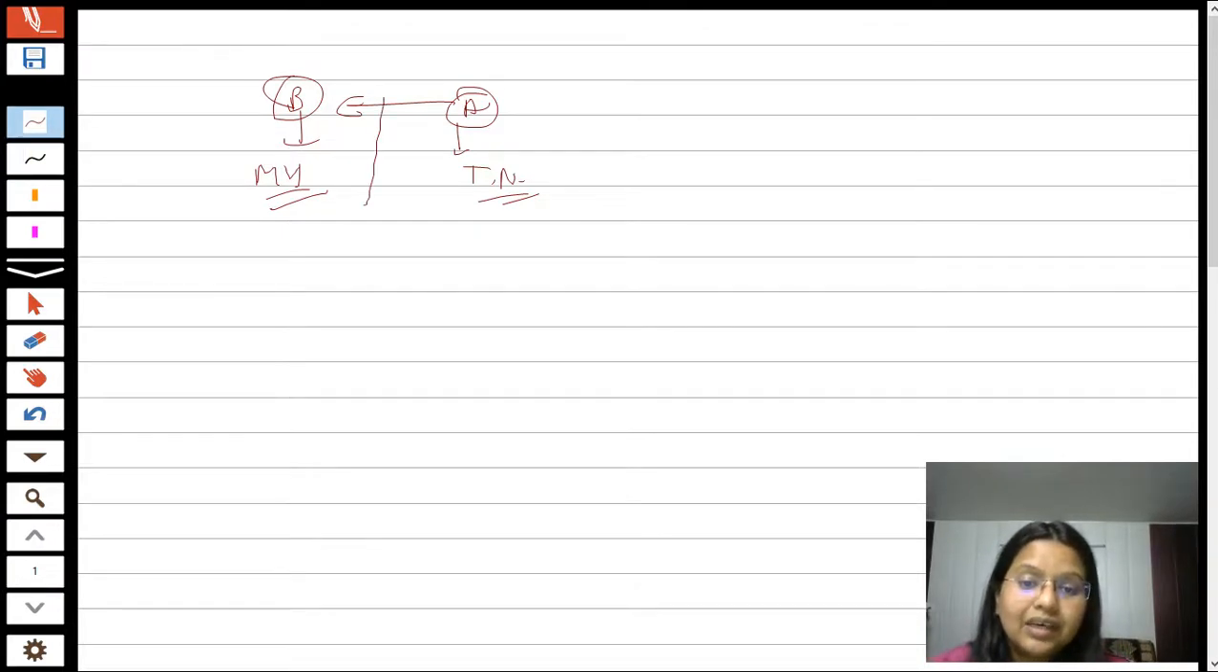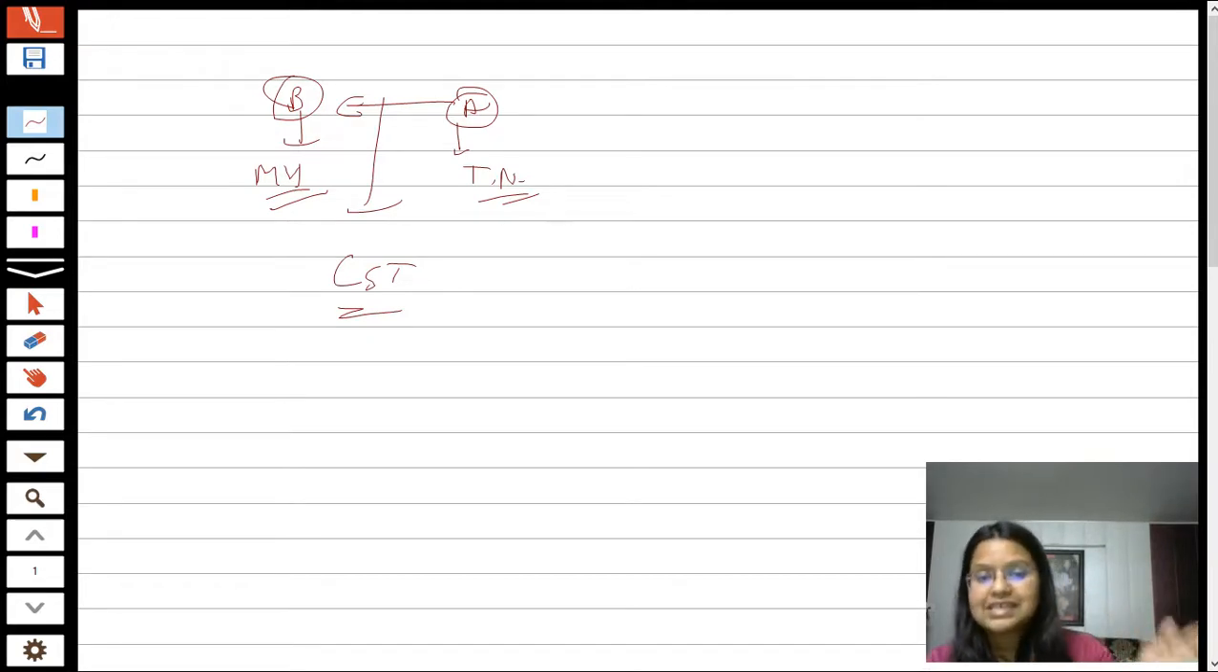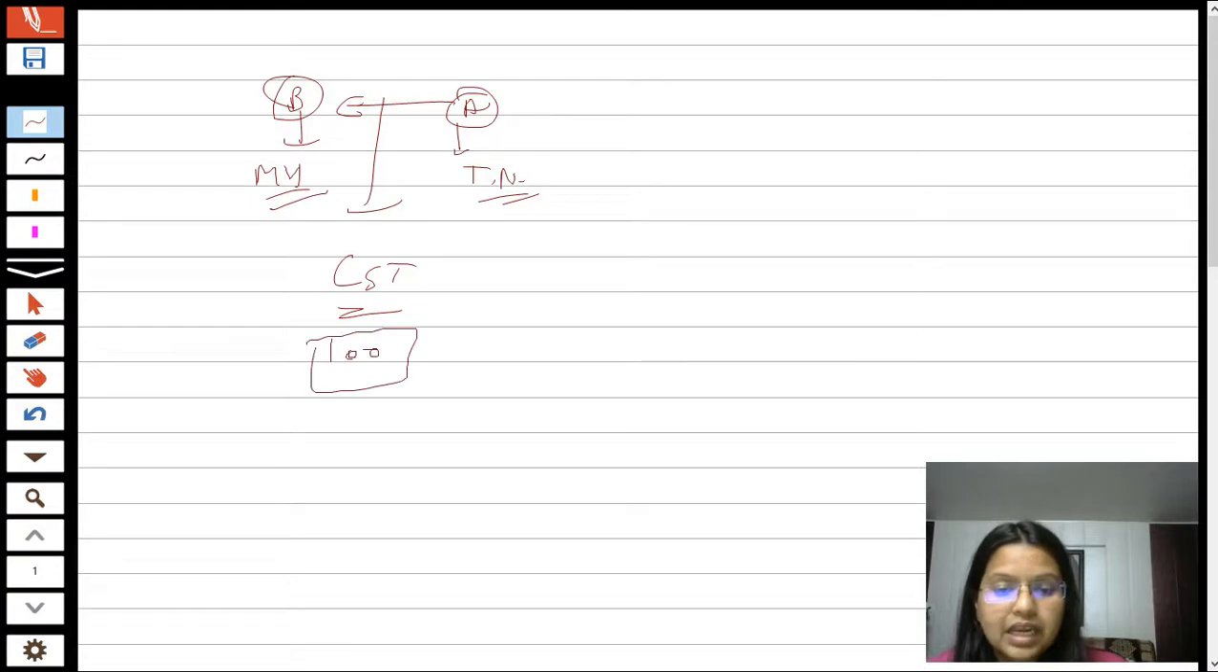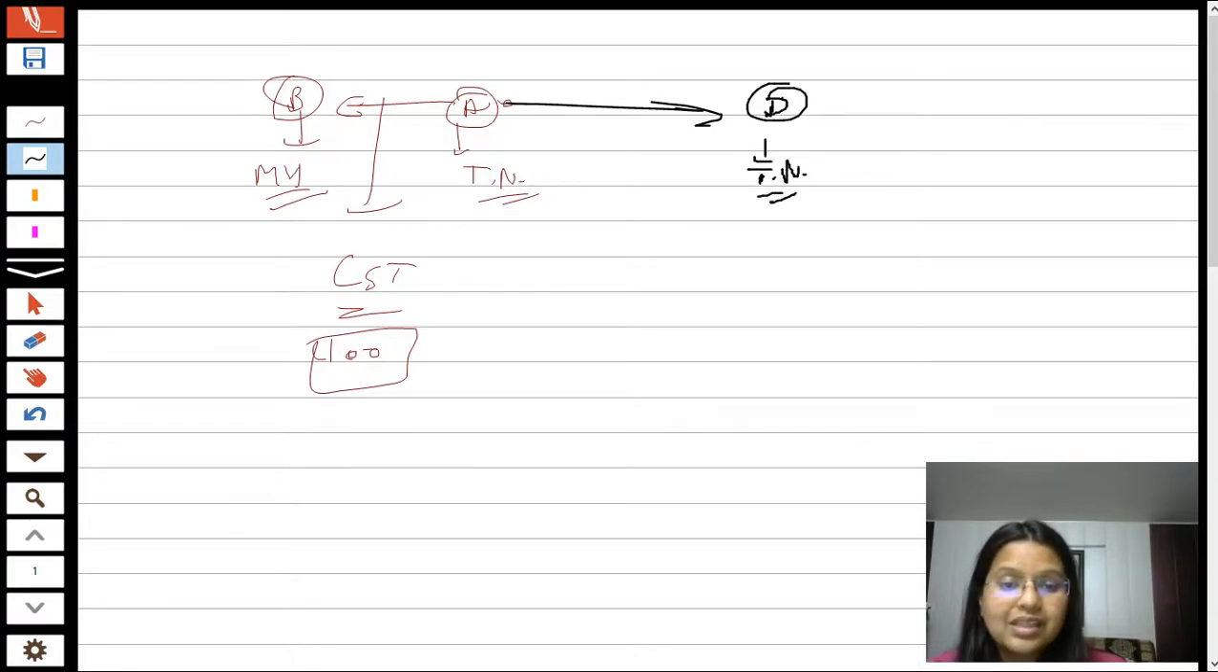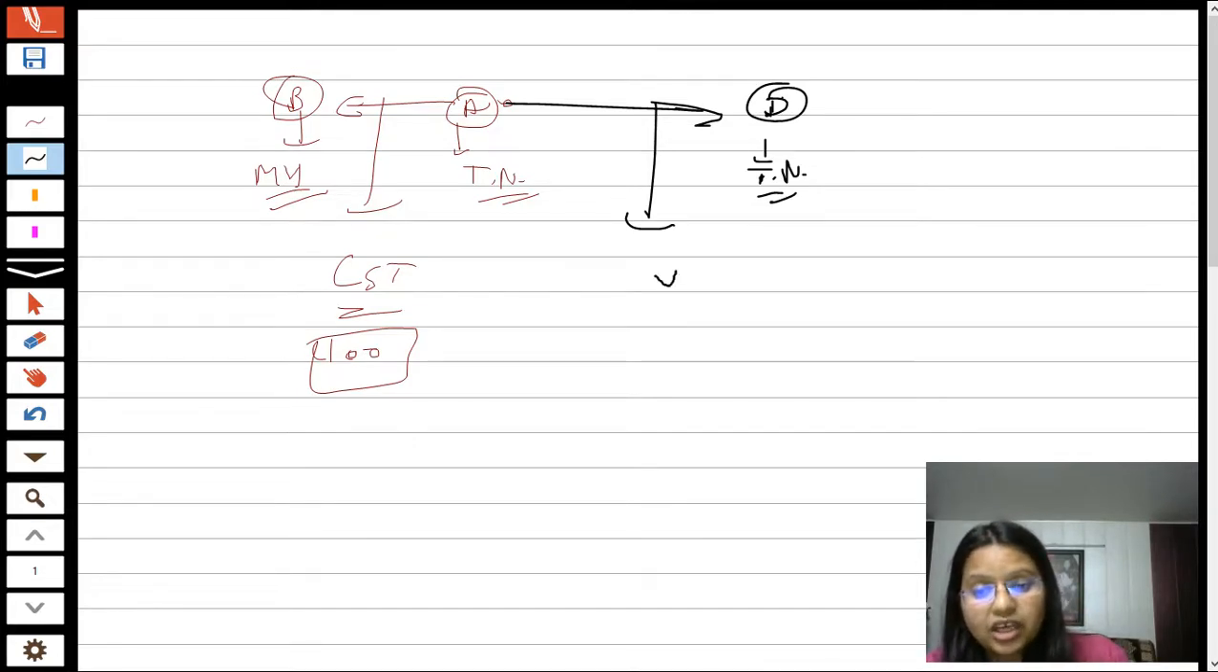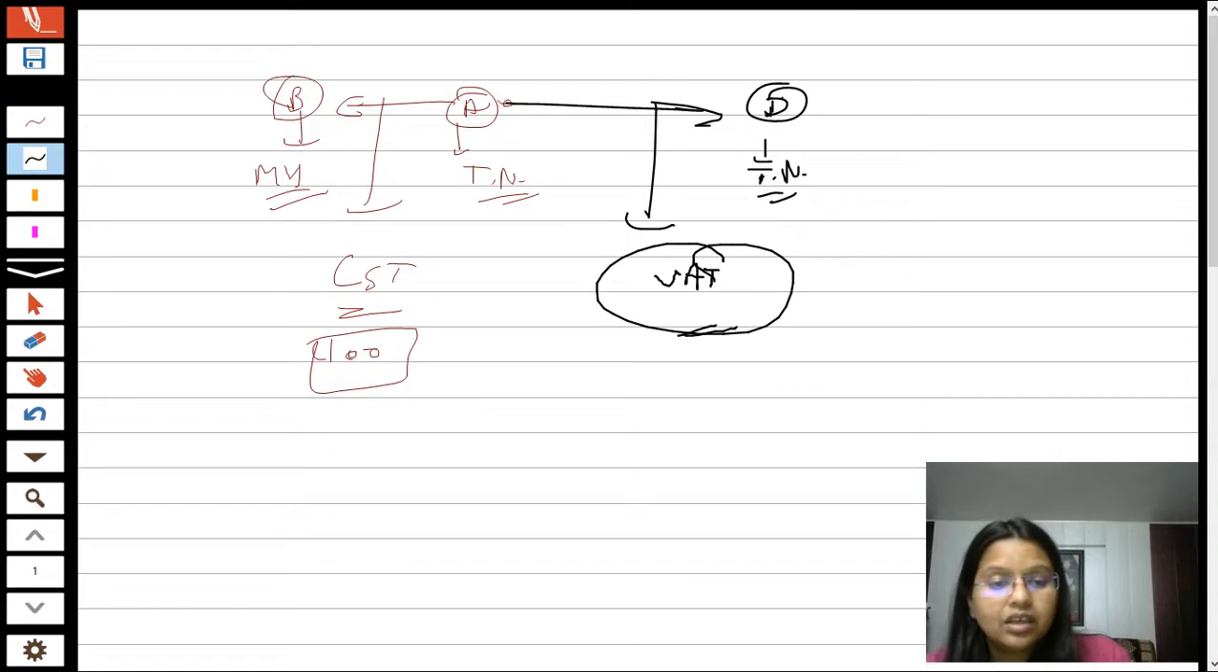So student, it means there was CST. Mr. B has charged CST, the central sales tax, because it was an interstate sale of rupees 100 to Mr. A. Now student, Mr. A sold these goods to Mr. D, who is also of Tamil Nadu. It means now it is an intrastate sale, as Mr. A has provided these goods to Mr. D, who is in the same state. So Mr. A is charging value added tax from Mr. D. For example, he has charged rupees 120 from Mr. D.